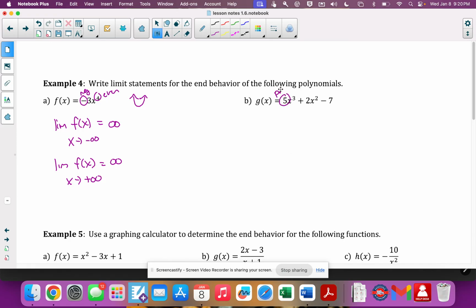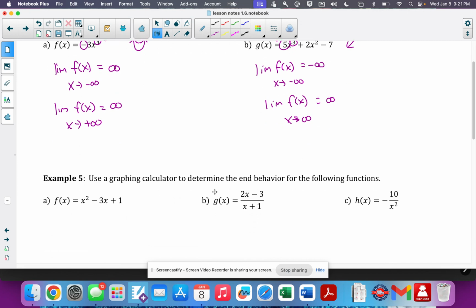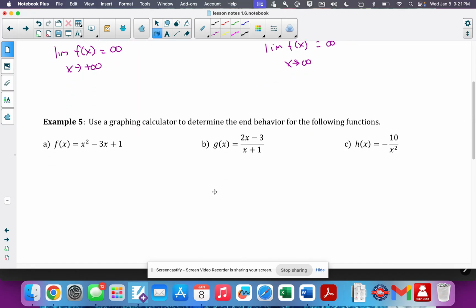All right, and this is positive and odd. So that means it looks like that, right side up, left side down. So the limit of the function as x goes to negative infinity is negative infinity. And the limit of the function as x goes toward positive infinity is positive infinity. And that's the only difference between writing it as end behavior, which you've been doing technically since Algebra 1, and writing it as a limit statement. Okay, we are going to do example 5 in class together, just so we can get it on the graphing calculators that we're using. Other than that, we are done.